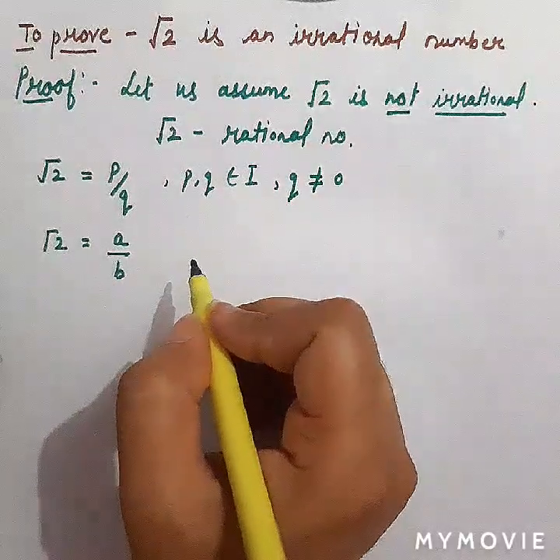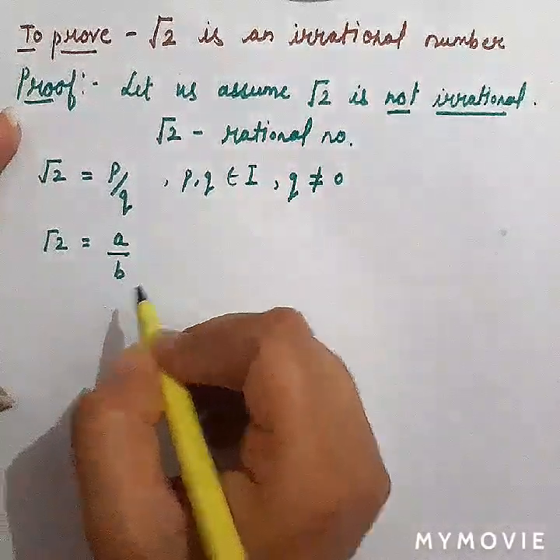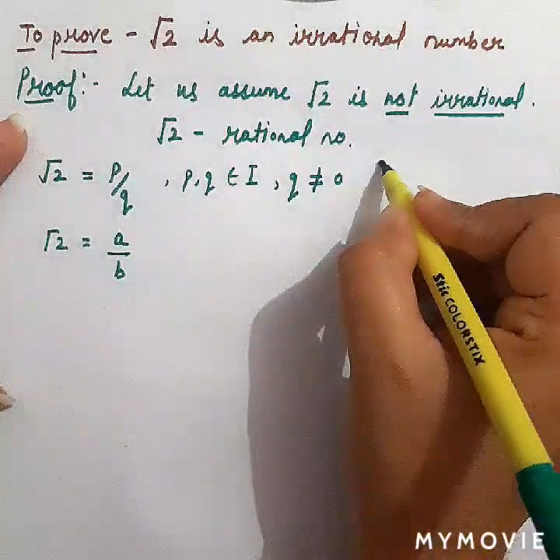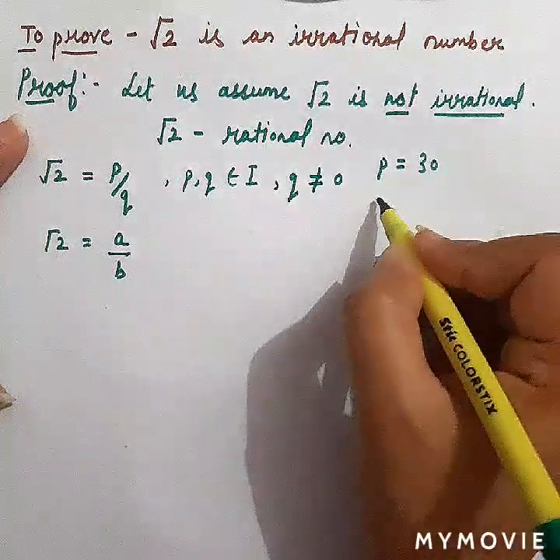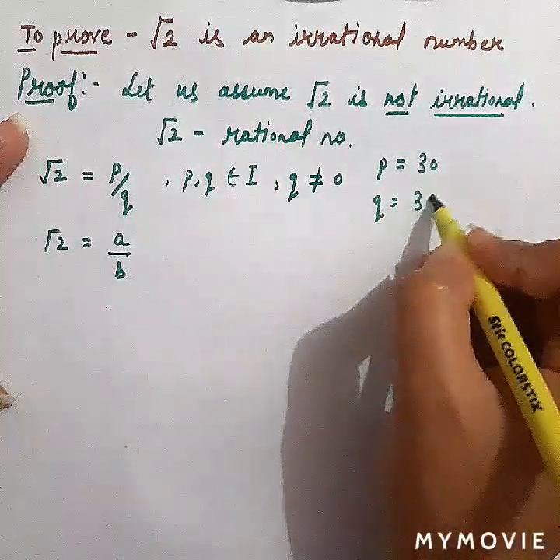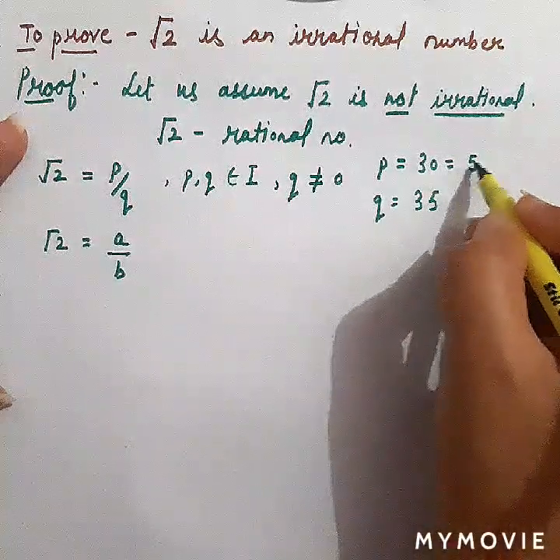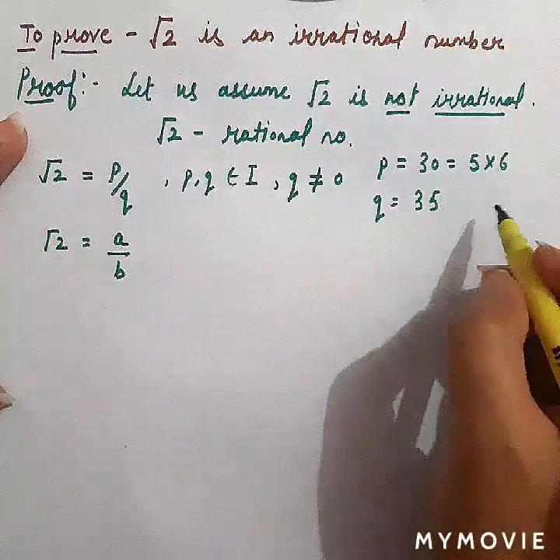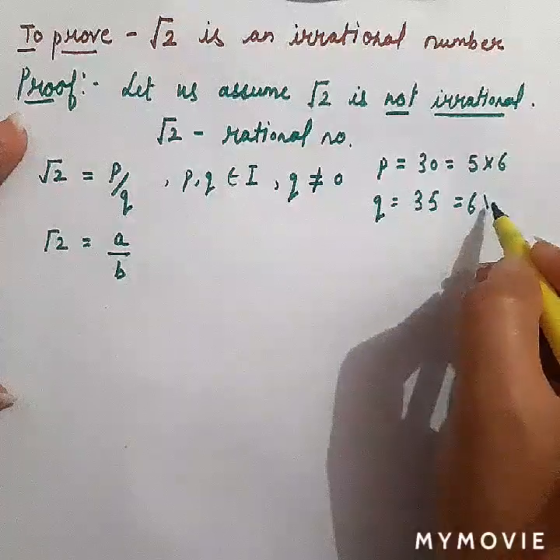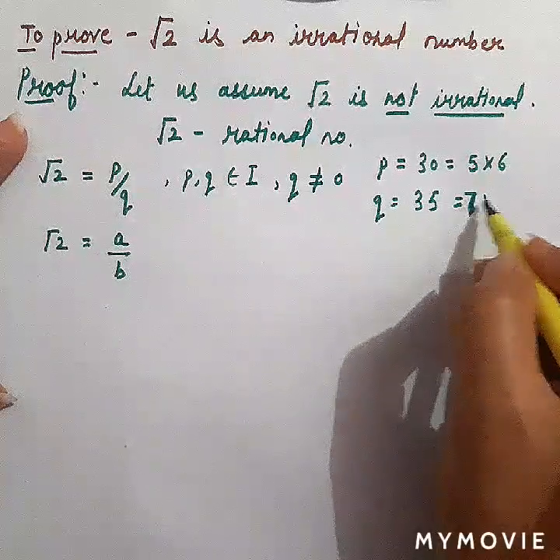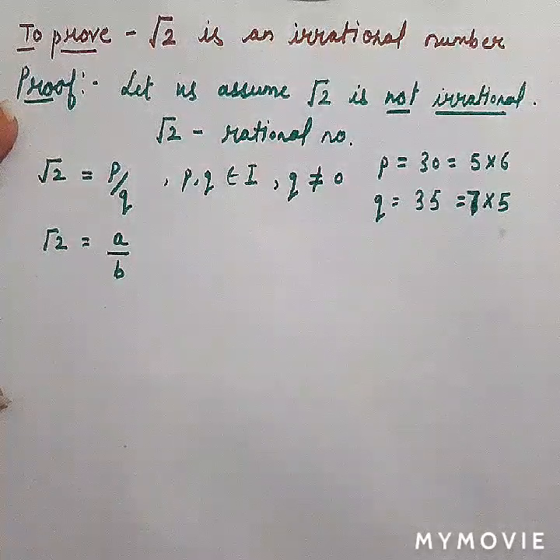In order to explain how I have changed p by q to a by b, just for example consider that p is equal to 30, q is equal to 35, right? p can be written as 5 times 6, and q can be written as 7 times 5, 35, right?